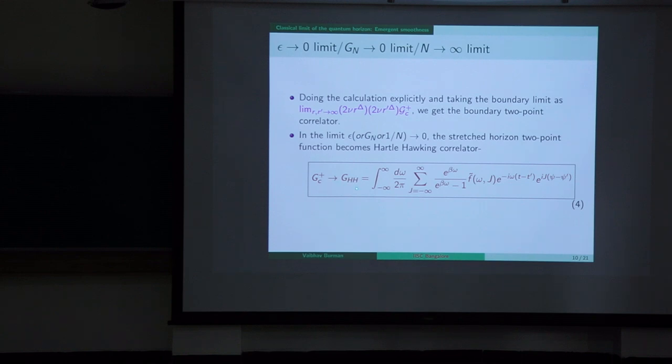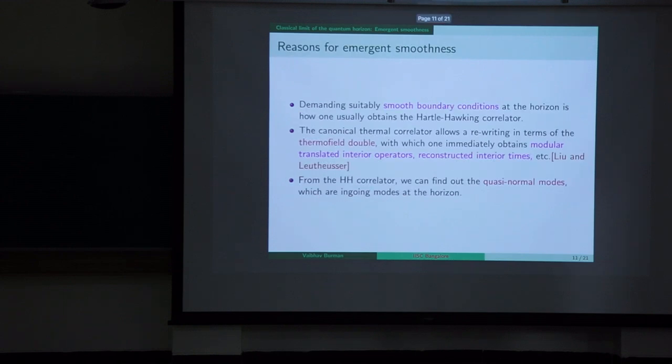There are some reasons that we can associate to the emergence of this Hartle-Hawking correlator, that the horizon is also emergent from this. So what are the reasons for the emergent smoothness of the horizon? The first one is that we are demanding a suitably smooth boundary condition at the horizon, which is how one usually obtains the Hartle-Hawking correlator.